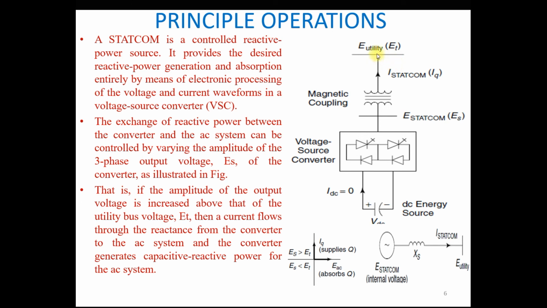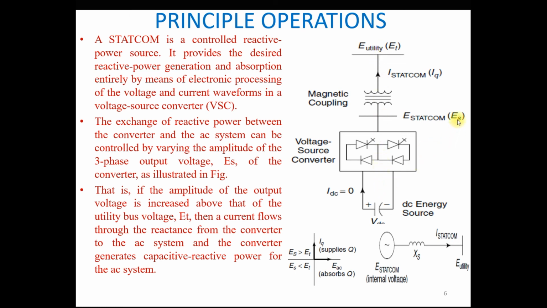so that a small amount of real power is transferred from the power system to the STATCOM, because, as you know, real power is transferred from higher angle to lower angle. So if the angle of ES is smaller than ET, then real power flows from the power system to the STATCOM.